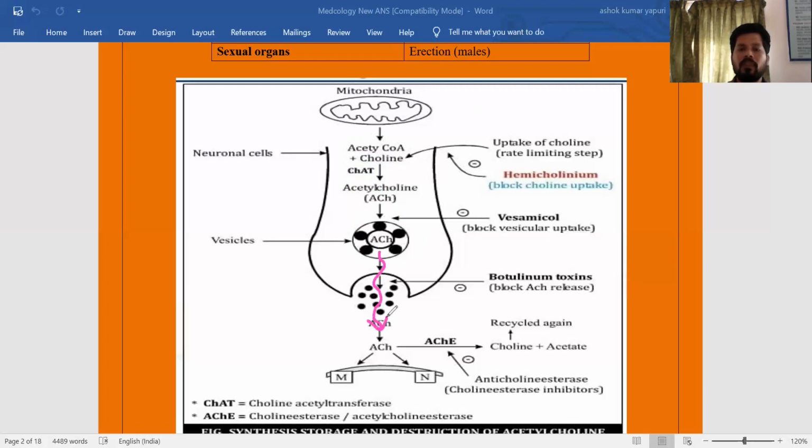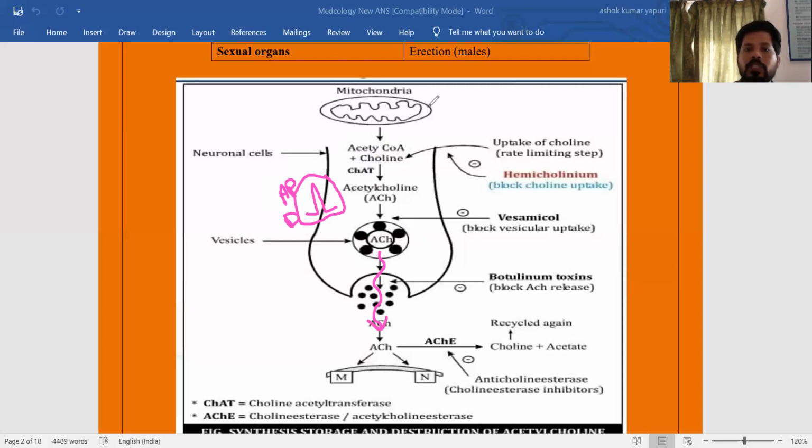So synthesis, after that storage, after that release. For release, when the signal comes to the presynaptic neuron of the parasympathetic system, there is generation of an action potential. You know, an action potential is a sequence of depolarization, repolarization, as well as hyperpolarization. Here there is involvement of depolarization. When depolarization happens, what will occur?